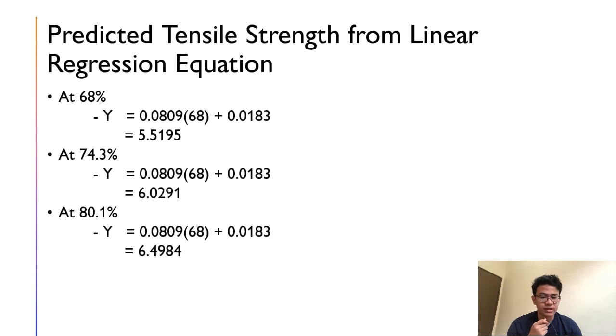For the predicted tensile strength from the linear regression equation, at 68% y equals 5.5195, at 74.3% y equals 6.0291, and at 80.1% y equals 6.4984.